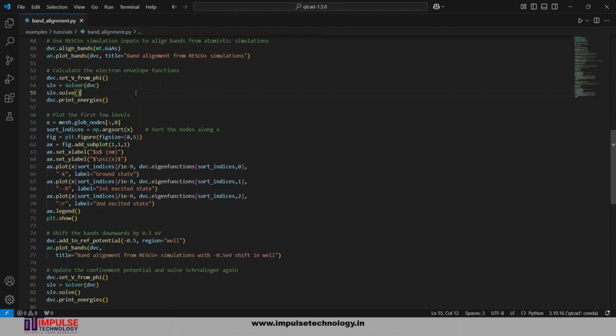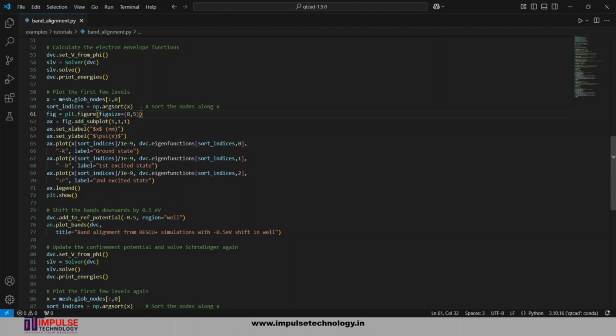Let the electron envelope function set V from PHI method. It updates the confinement potential based on the electrostatic potential. This ensures that the Schrödinger equation solver uses the correct potential well. After that, the SLV variable is the solver within one device. It initiates the Schrödinger solver that will compute the wave function and energy level. This solver is a tool to solve the Schrödinger equation for the given potential. After that, solve the time-independent Schrödinger equation for the device and print the energy of the bound states.